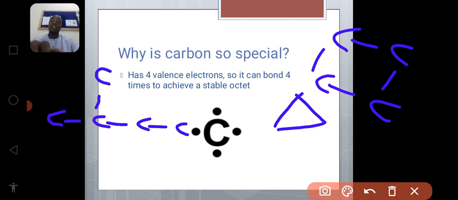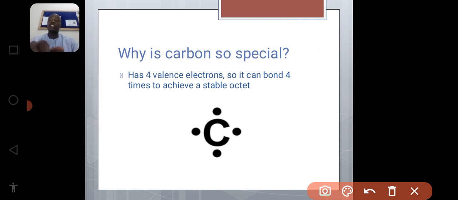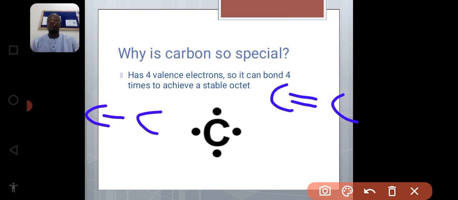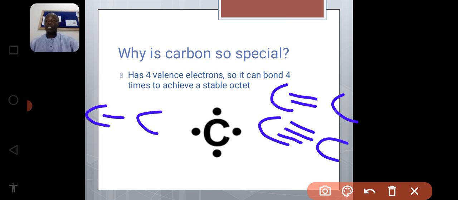And another reason why carbon is considered a main element in organic chemistry, or so special in organic chemistry, is that it has the potential to form a single bond between carbons, and also it has the potential to form a double bond between carbons. Only carbon has these special properties, and it has the potential to form a triple bond. So this is so special actually.